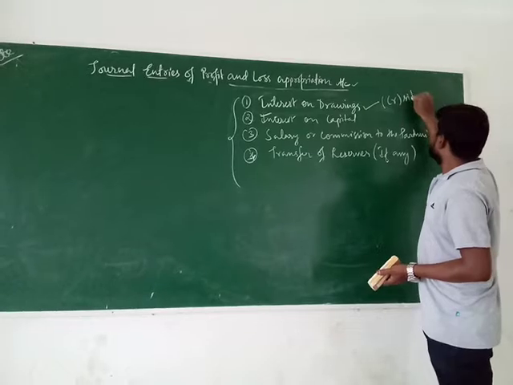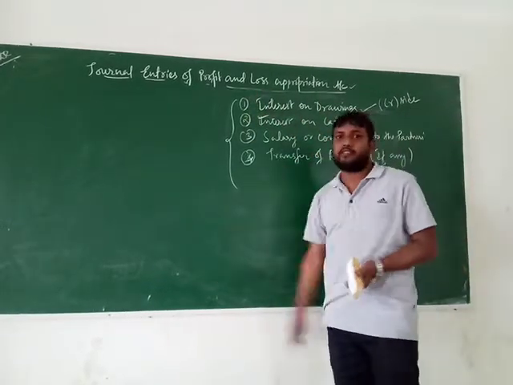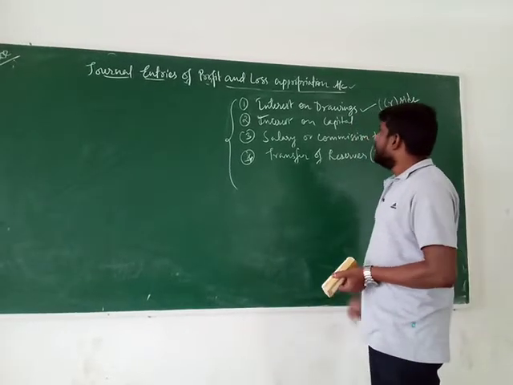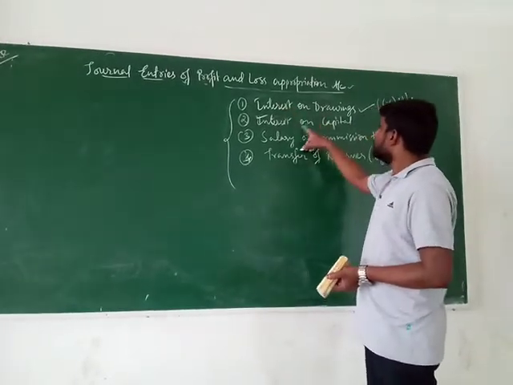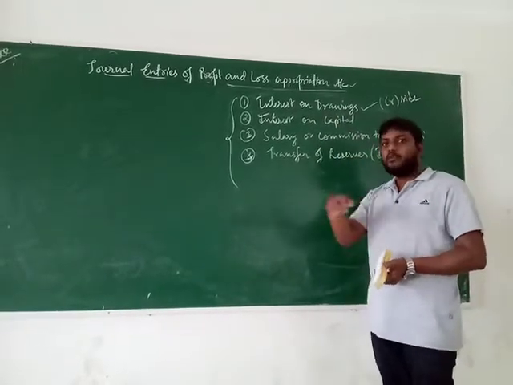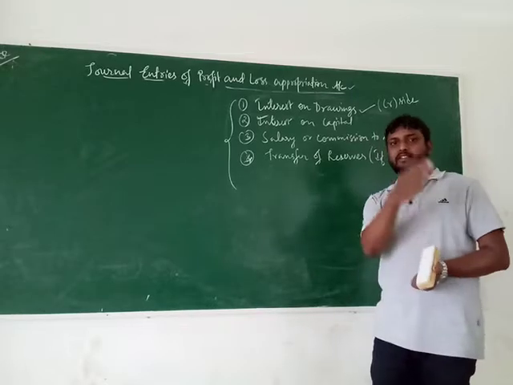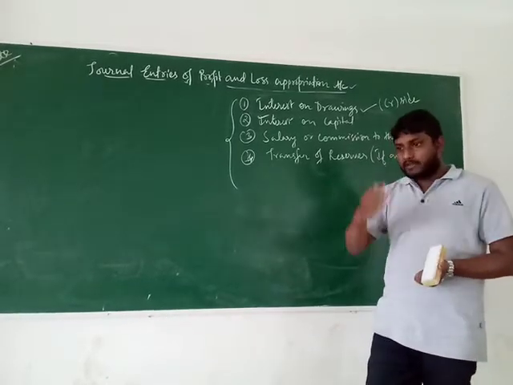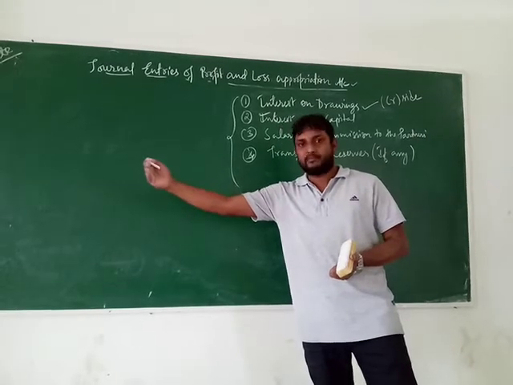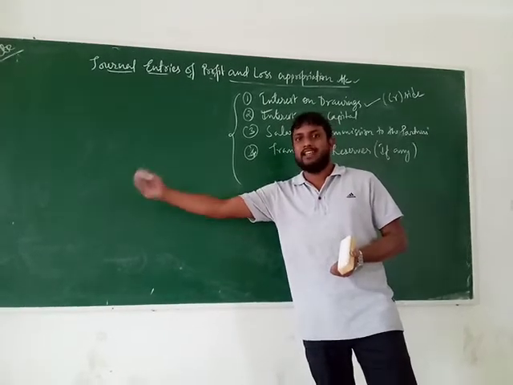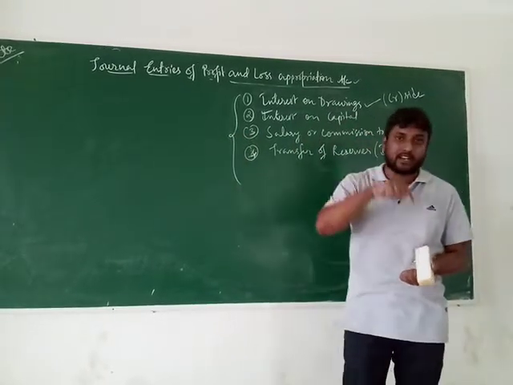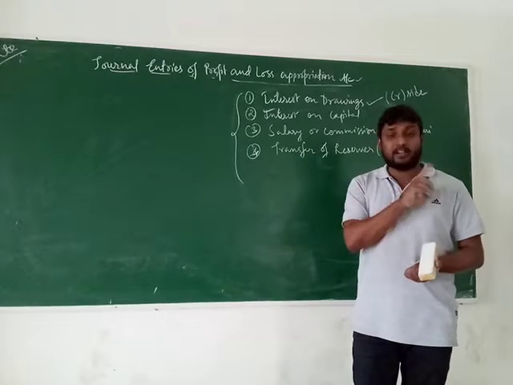Which side? The credit side of the profit and loss appropriation account. I will provide you the journal entries. Clear? Next, interest on capital, just the reverse of interest on drawings. Who provides the capital to the business? Obviously the owners, the partners. Once the partner has provided capital to the business, after some period of time the business will allow some interest on the capital provided by the partners.